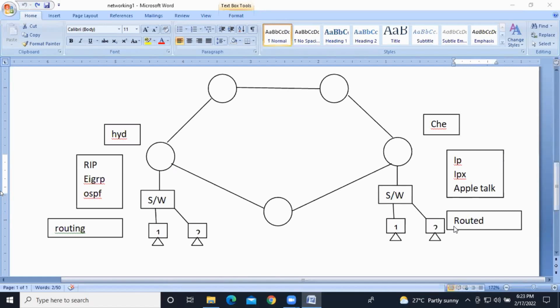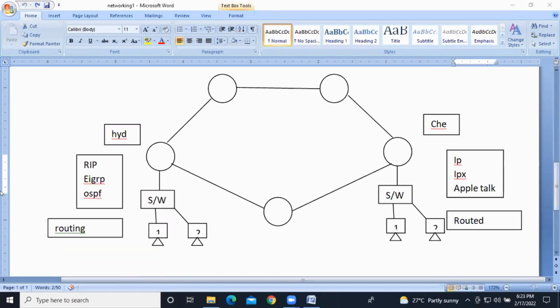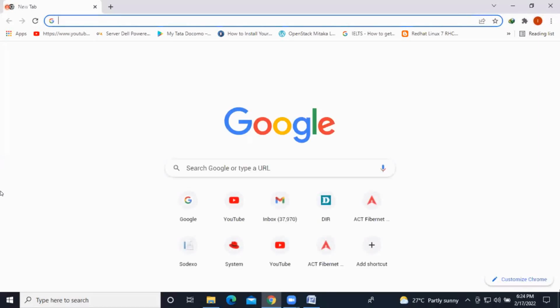Clear? I hope you got it about routers. So how will it look? Let me show you a few images from the internet. IPX, Internetwork Packet Exchange. IPX is on IBM computers, guys.